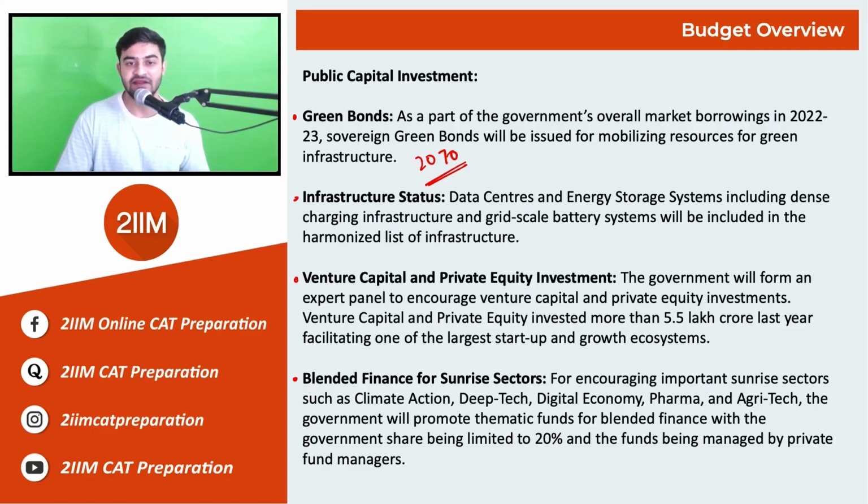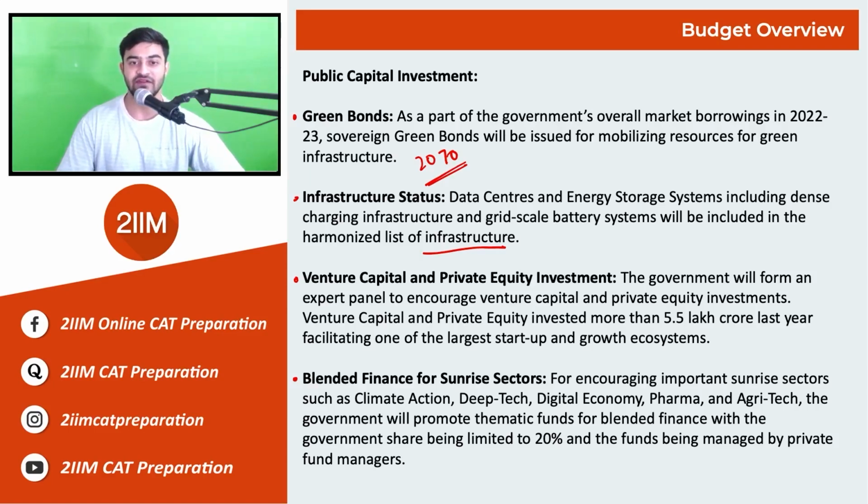These can be energy grids for electric vehicles or power grids. So these will be given the status of infrastructure. Venture capital and private equity investment. India saw a huge change in the number of private equity investments last year. We also have this number in our GDPI preparation kit. There is a PDF on startups. You can go ahead and look into all the startups and all the venture capital that came in during the year 2021.